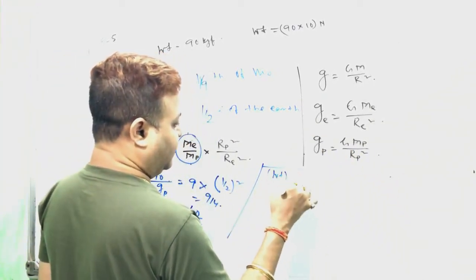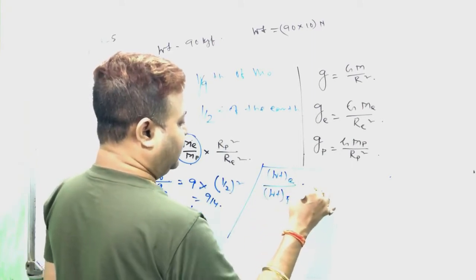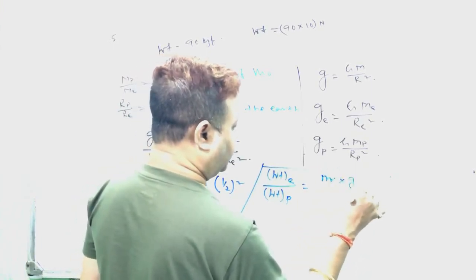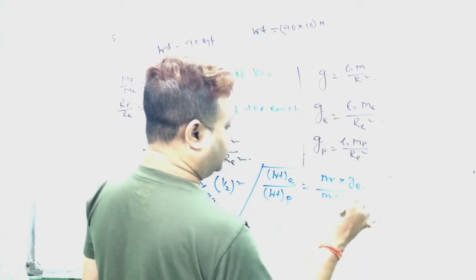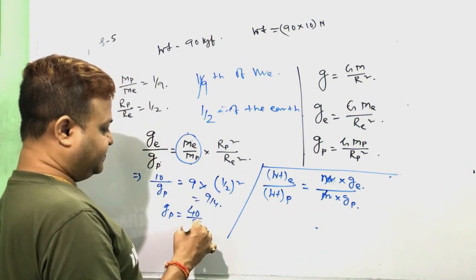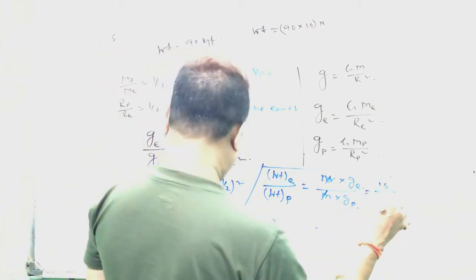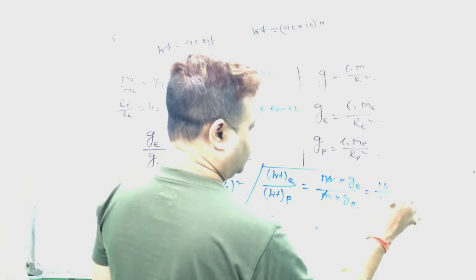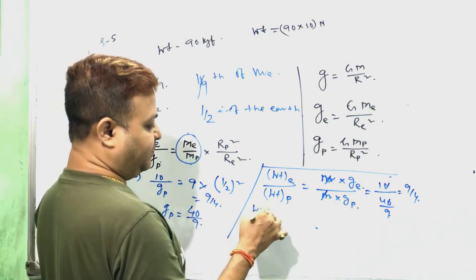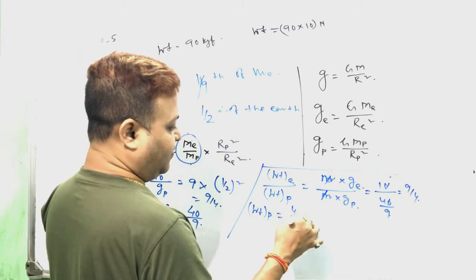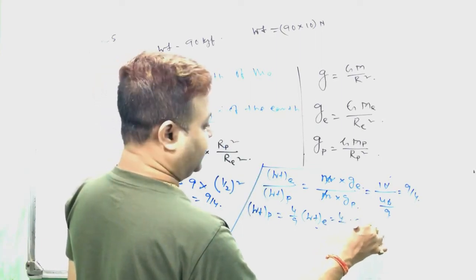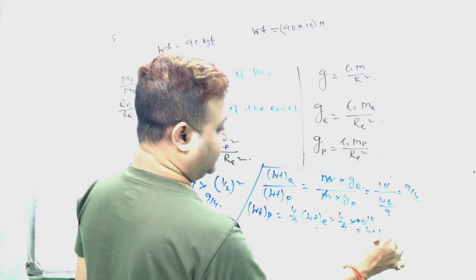Let's check it a bit. Weight on the earth surface by weight on the planet equals, there it is 90. So mass into g of earth surface by mass into g of planet. g of earth surface is 10, g of planet is 40/9, so this becomes 9/4. Then the weight on the planet surface becomes 4/9 of the weight on the earth surface. 4/9 of 90 kgf, that is 40 kgf.